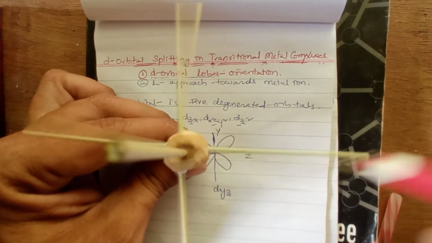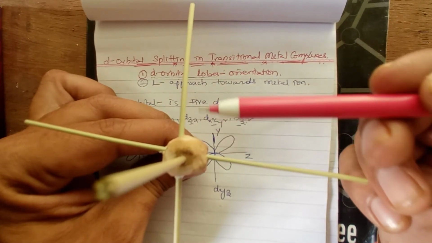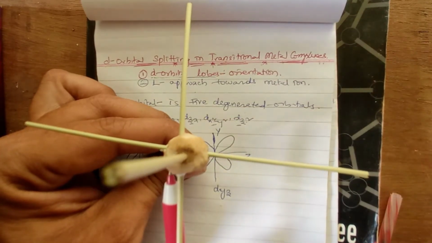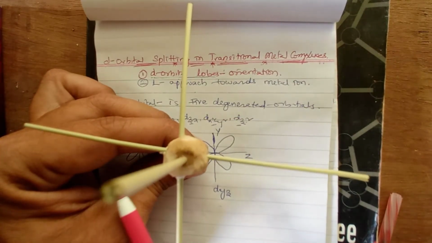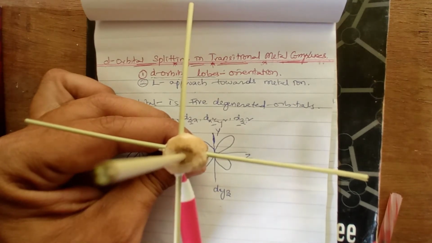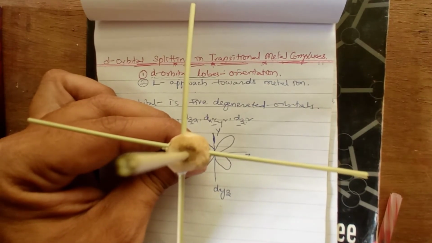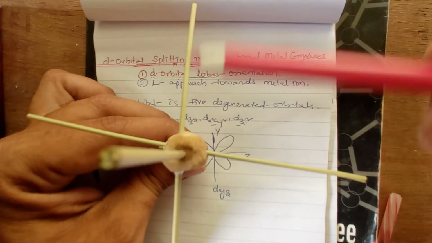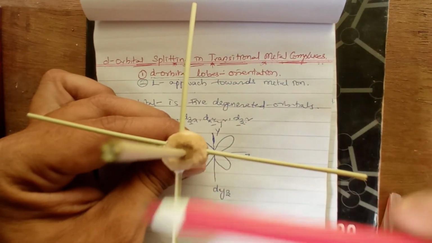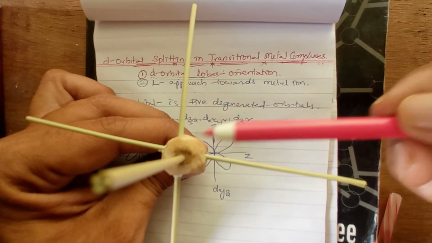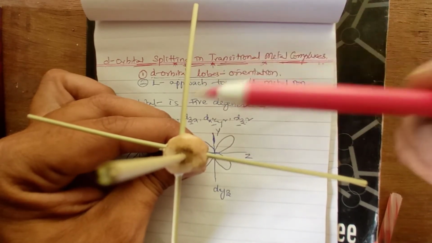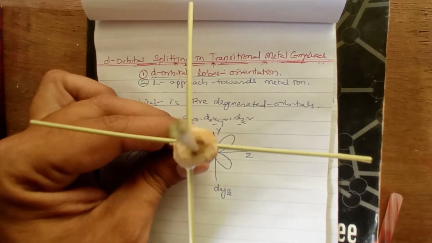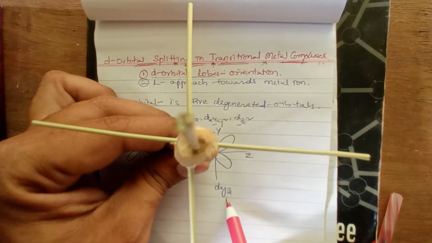Here another lobe, right. The third lobe will be here, and the fourth lobe will be here. So the lobes are 1, 2, 3, and 4, right. Here 1, here 2, here 3 and here 4. That's how the four lobes of dyz look, okay.